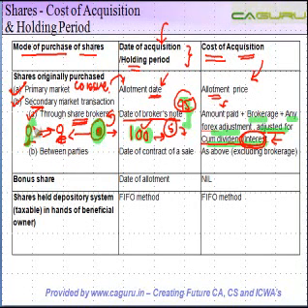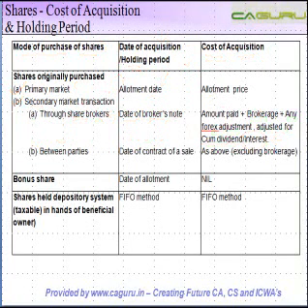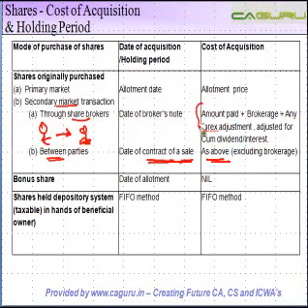But when you purchase directly from the other party in a secondary market purchase, the transaction can be through brokers or directly between the parties. Then the date of contract of sale is the date of acquisition, right? And the cost of acquisition is as above, which means the amount you pay, plus brokerage if any, or any forex adjustment, right?